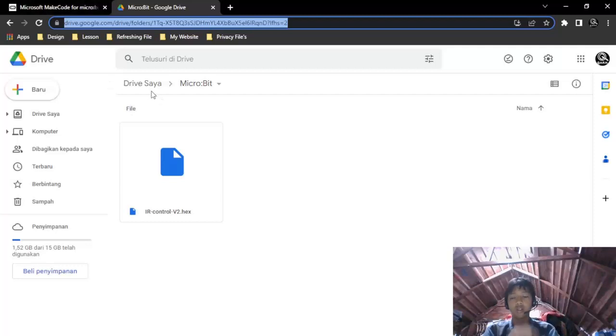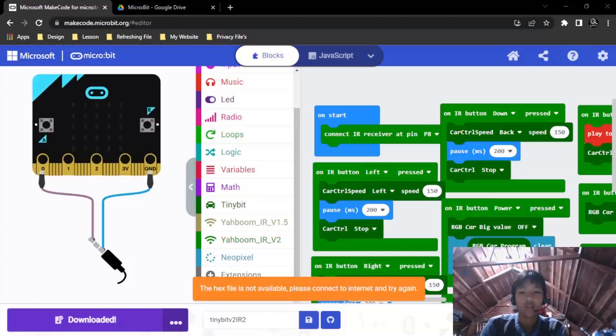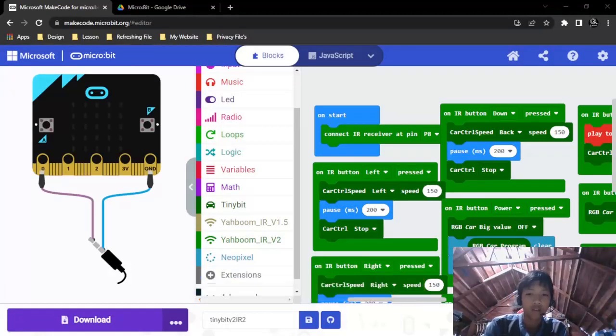The loading is so long because there is a bug in the Yahboom IRV1 and IRV2 extension. So we just see how to put the file into our microbit. Look, the file cannot be downloaded.